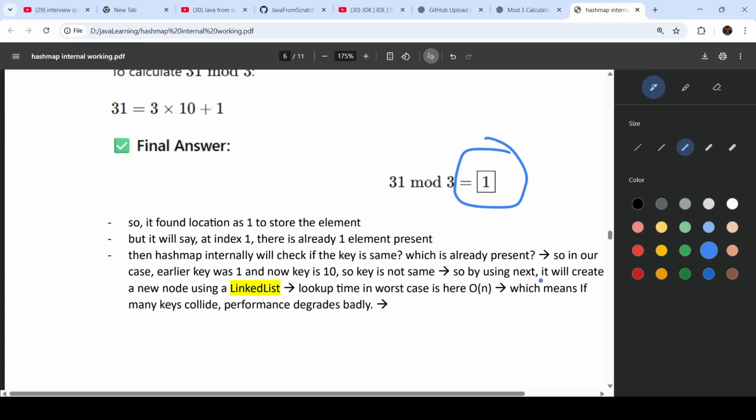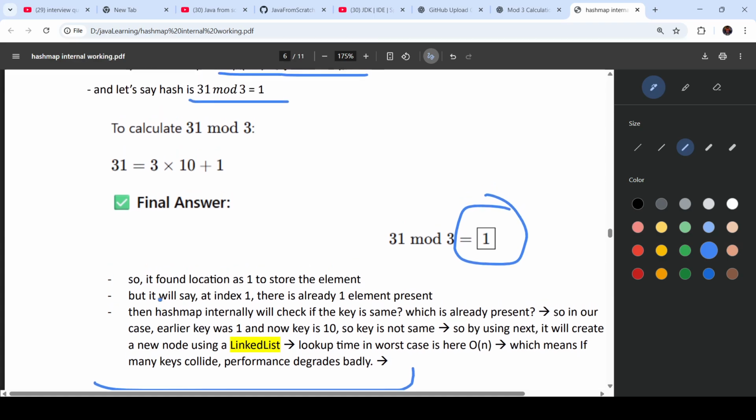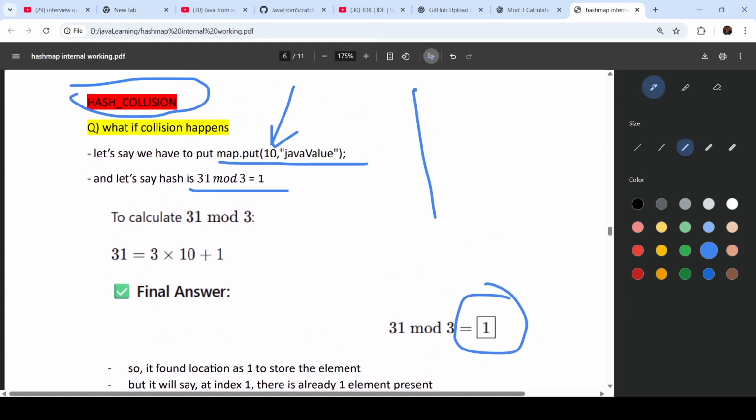So by using next, it will create a new node using a linked list. Lookup time in the worst case is big O of n, which means if many keys collide, performance degrades badly. This part we will see later. But here what will happen? It will create a list like this. So these are some partitions.